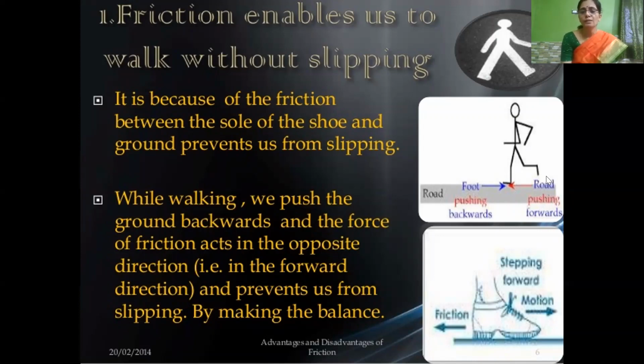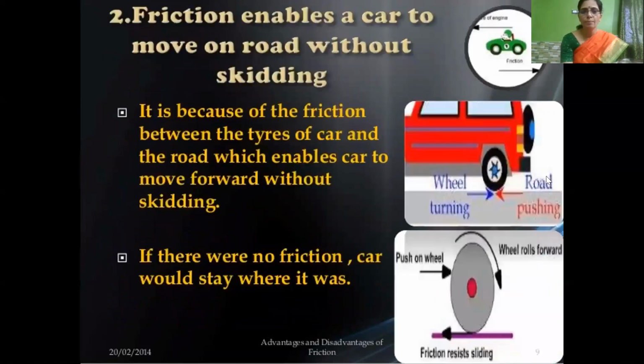So we push, that is the applied force is backward. The friction always acts in the opposite direction of the force applied. So here the frictional force is in forward direction. As it is in the opposite direction, it prevents us from slipping. Thus it makes a balance, so we do not slip. So friction enables us to walk without slipping.